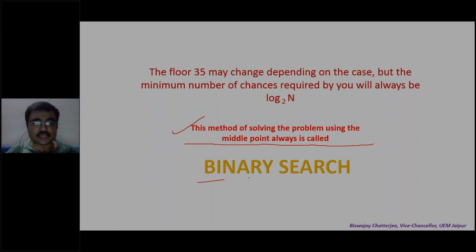Remember, binary search. This is also searching. I searched for the minimum floor, but in the first case, we went from 1 to 100 linearly. We started from 1, gradually went up to 100 to see from which floor it had broken. Here you always chose the middle point and tried to find whether it falls above the middle point or below the middle point. That is called binary search.